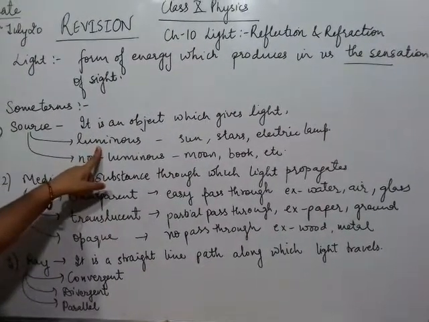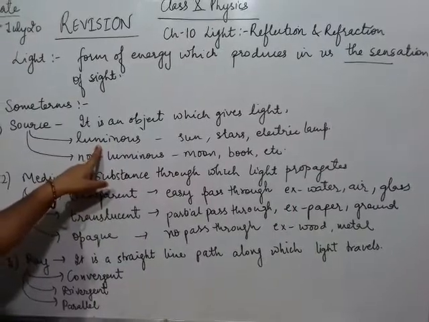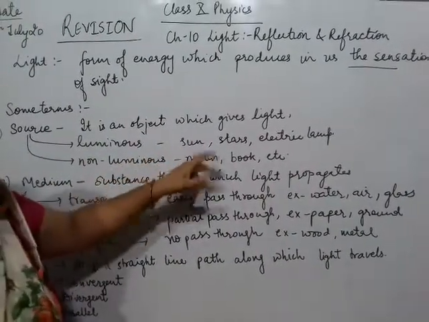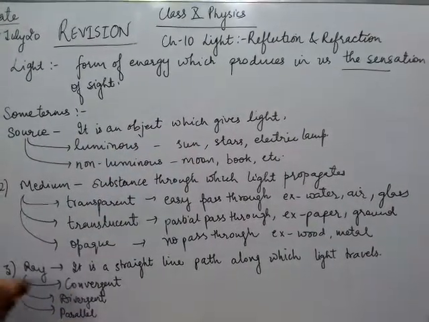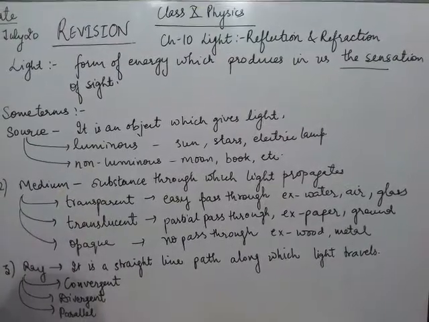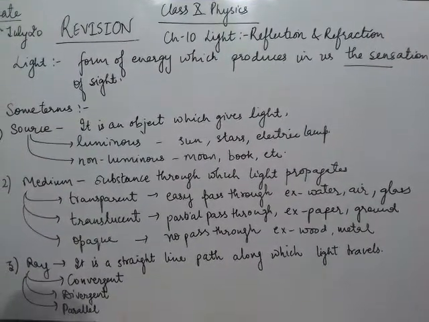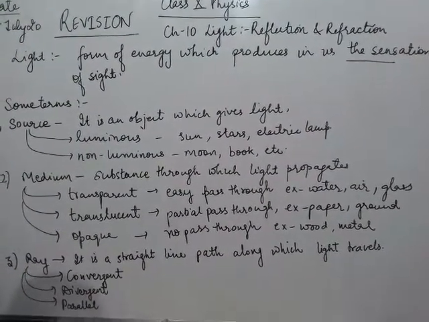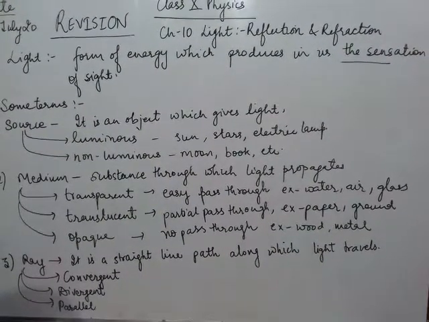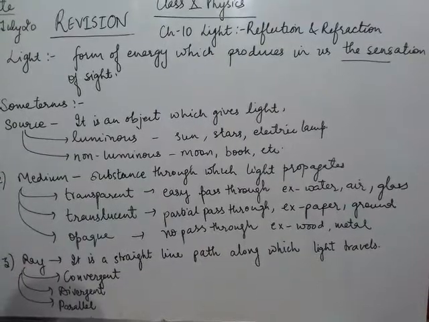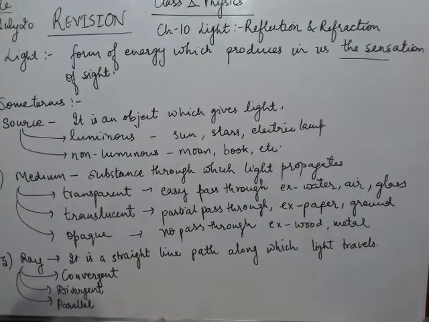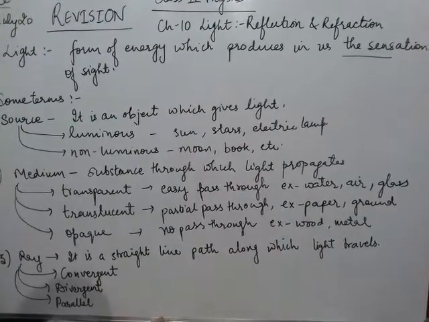Luminous sources are those which emit light of their own, like the sun, stars, electric lamp. They are self-luminous. Non-luminous are the objects which do not have their own light. They shine due to the light of others. For example, the moon shines when the sun's rays fall on it. Then a book, etc. A book does not shine. It does not have its own light.